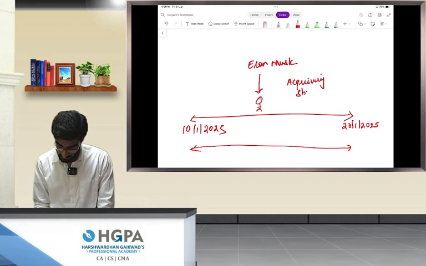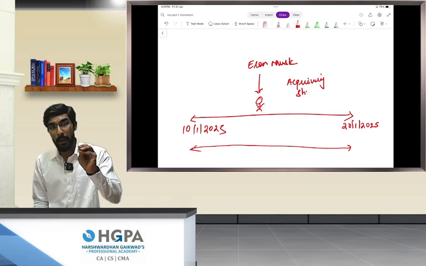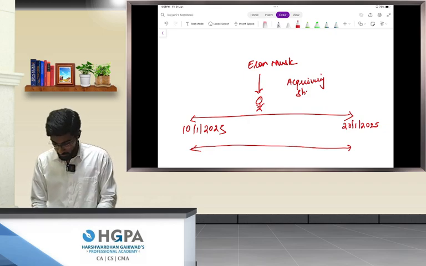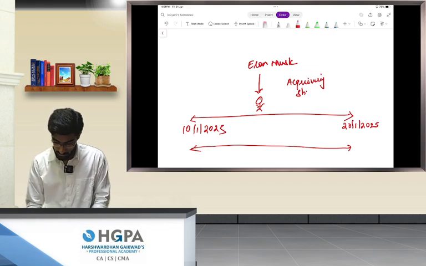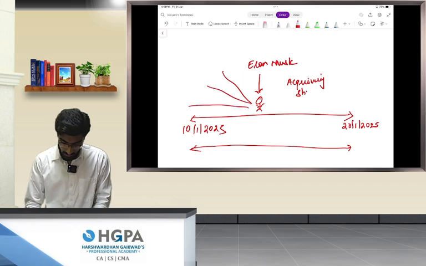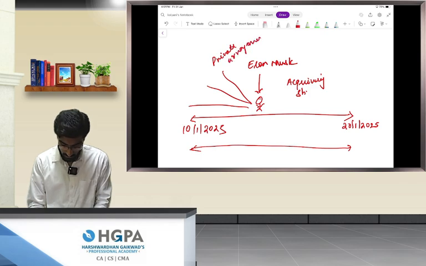Elon Musk should only buy shares during this open offer period, but not do some private arrangements or buy from the market.